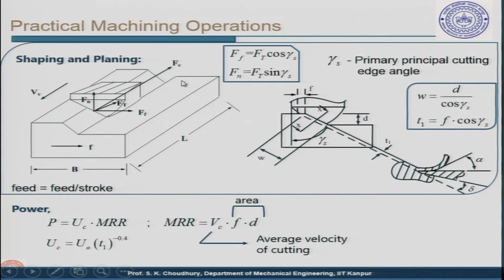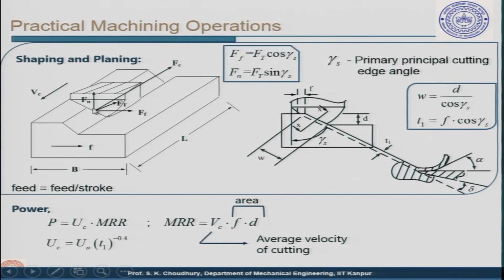So, let us say this much surface has already been made. This is a flat surface, as you can see, and then as the feed is given, it will be an incremental feed, in the sense that after one stroke, it will go to some extent, that is the value of the feed, and then the next feed is given and so on. Okay.